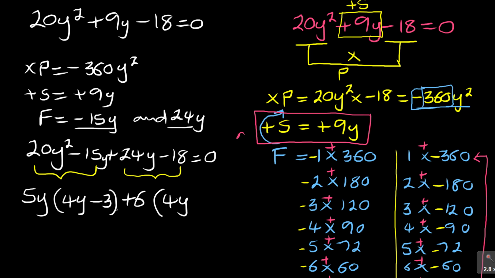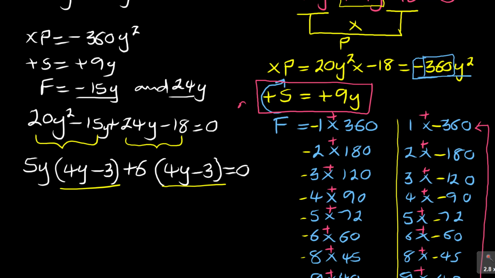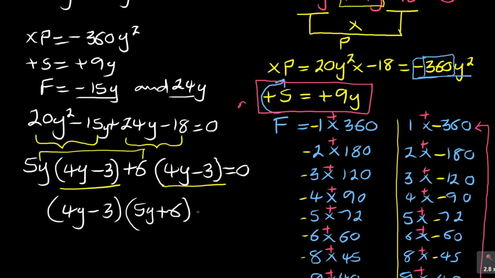Remember, they must match the bracket. 6 into negative 18 is negative 3, is equal to 0. They must always match. Your brackets must identically be the same if you're doing the right thing. Then from there, that's what you have. What is in the bracket is what you write down, 4y minus 3, and what is outside the bracket becomes the second bracket, which is 5y plus 6. Then this is equal to what? This is equal to 0.